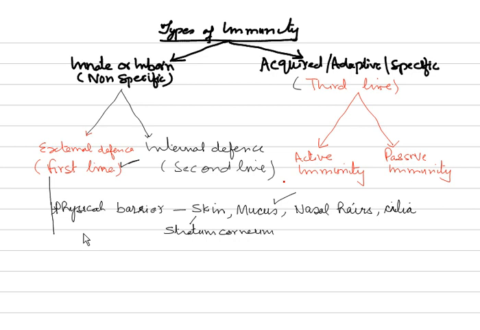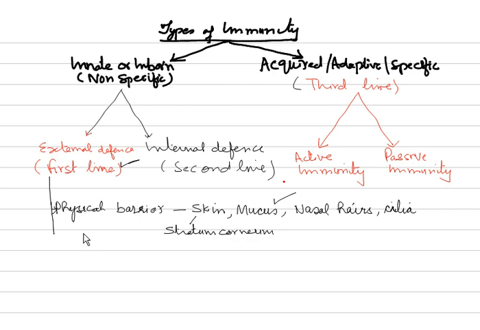Second is followed by mucus. Now mucus is secreted by mucous membrane. So this mucous membrane, what does it do? It traps the microorganisms once when they're trying to enter the body. So the mucous membrane traps the microorganisms and immobilizes them. So again they can't enter. Nasal hairs are very useful. They trap dust particles, and along with the dust particles, if there are microorganisms, they are also trapped. But one thing is very important, that all microorganisms are trapped may not be true, but then a very effective barrier.